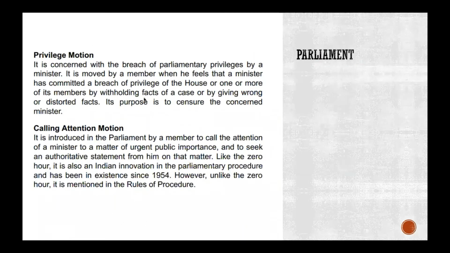Okay, some more. Privilege motion, calling attention motion. What is a privilege motion? It is concerned with the breach of parliamentary privileges by a minister. Meaning you've done something that is unbecoming of the standards that are set for a minister. What would that mean? It is moved by a member when he feels that the minister has committed a breach of privilege.